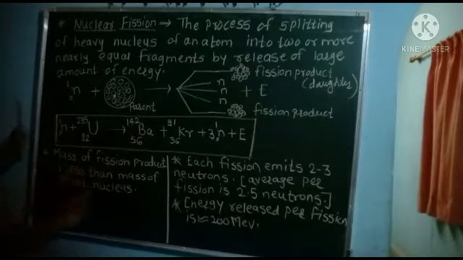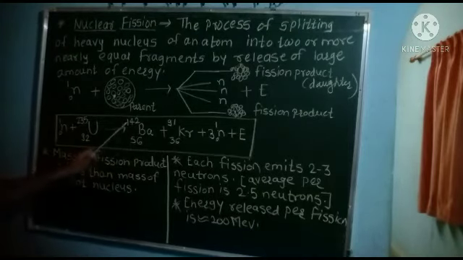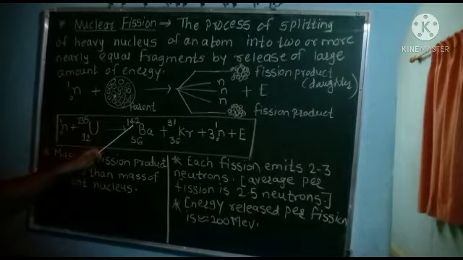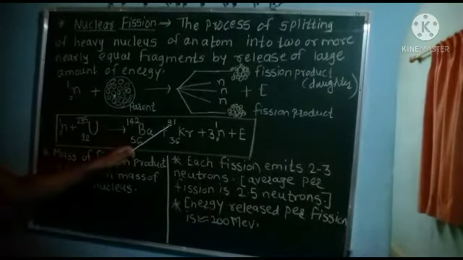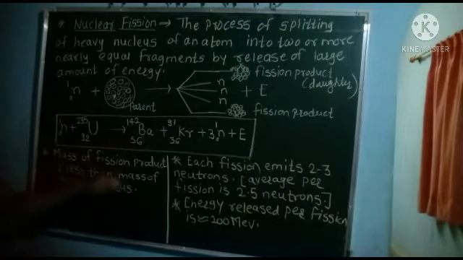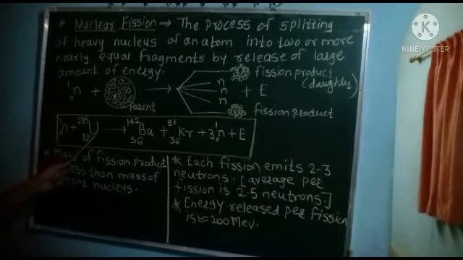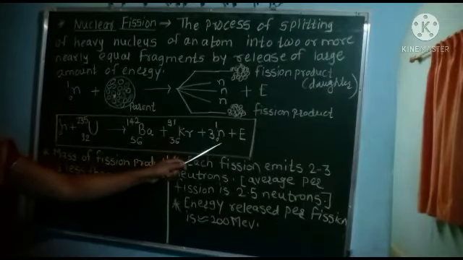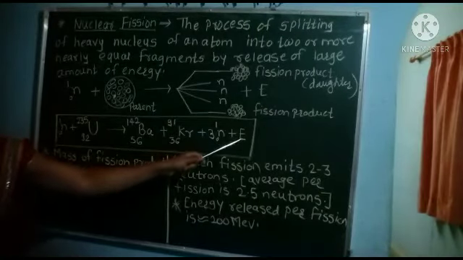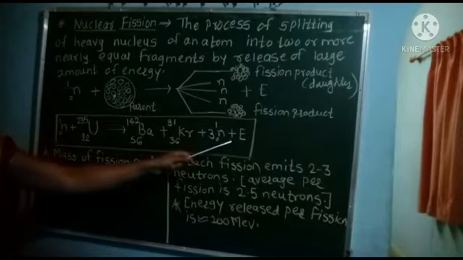Barium has atomic number 56, mass number 142. Krypton has atomic number 36, mass number 91. When there is a splitting of the heavy nucleus of uranium, it emits 3 neutrons plus some amount of energy.